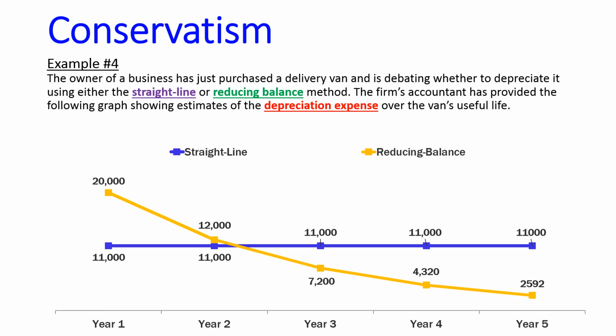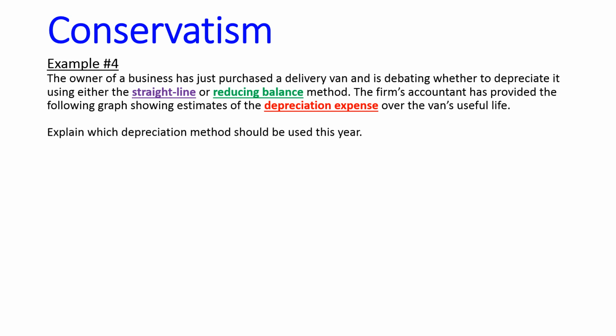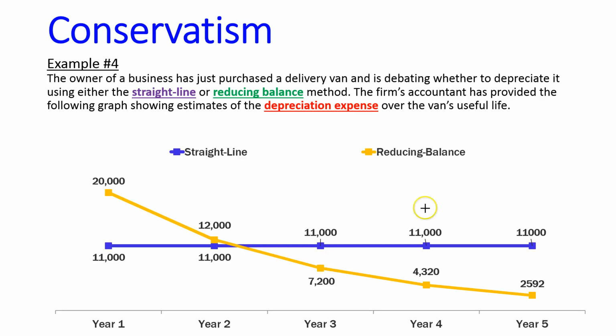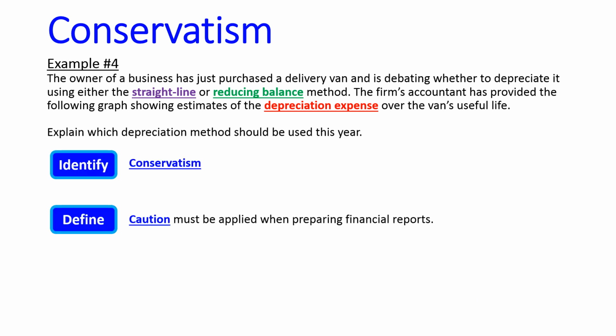So what question have we been asked? We've been asked, explain which depreciation should be used this year, so in the first year. So just going back, in the first year, reducing balance will charge 20, straight line will charge 11. Based on that and applying conservatism, I'm going to identify that we should use caution. There's not real gains or losses here, so I don't really need to mention that part. This is just about caution.